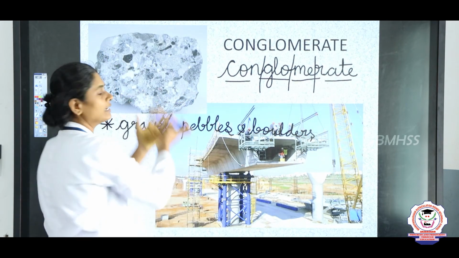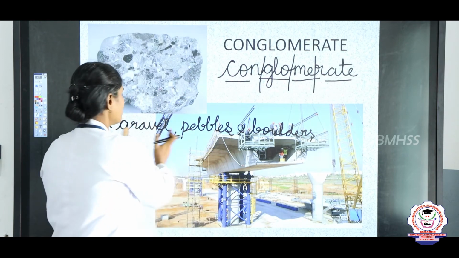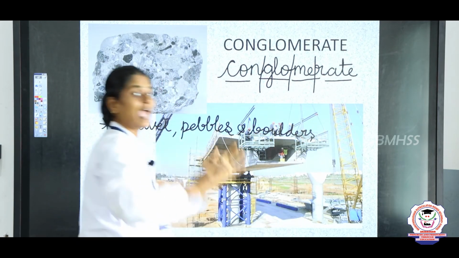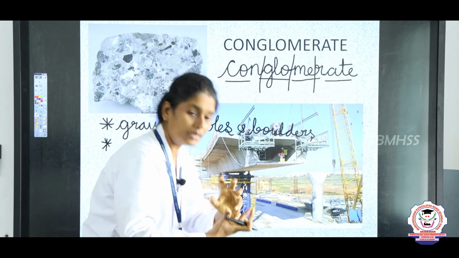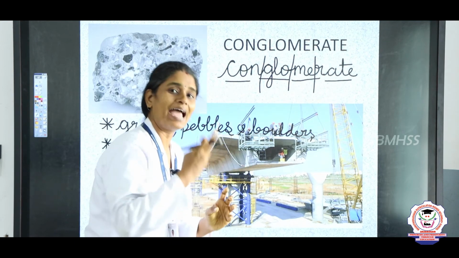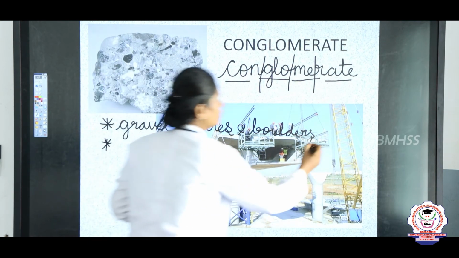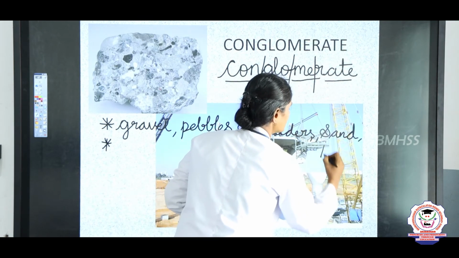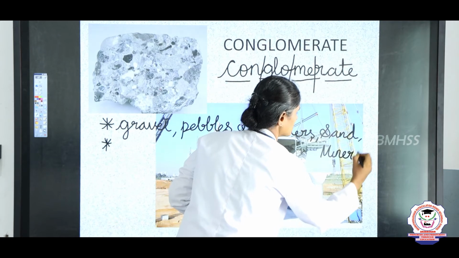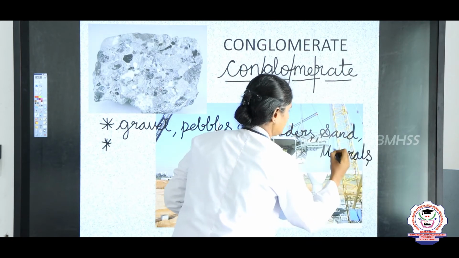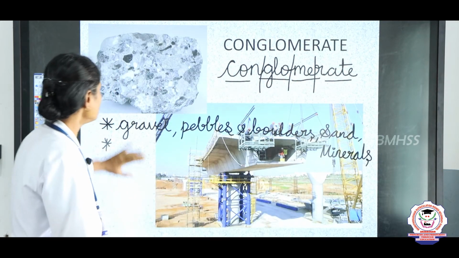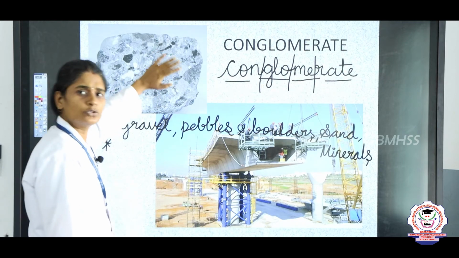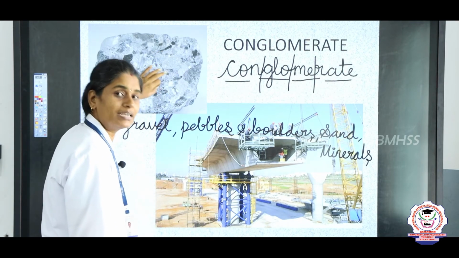This conglomerate is made up of gravel, pebbles and boulders, and they are well cemented together with minerals and sand particles. So sand and some minerals are present in the conglomerate.